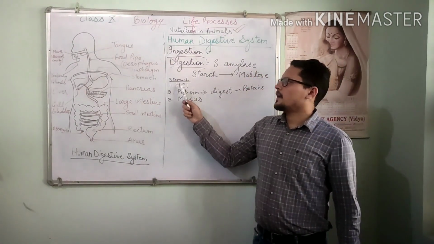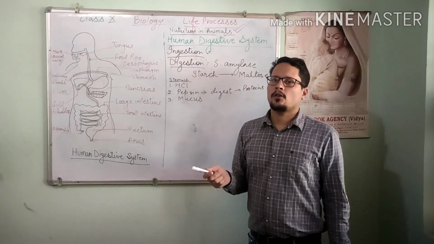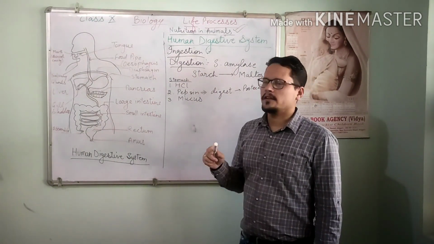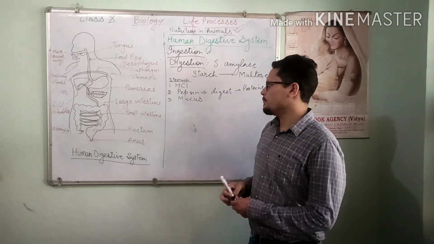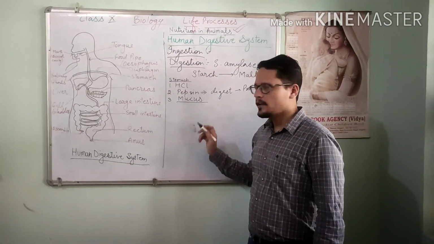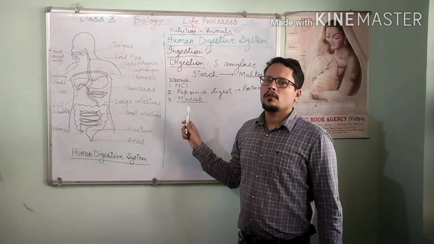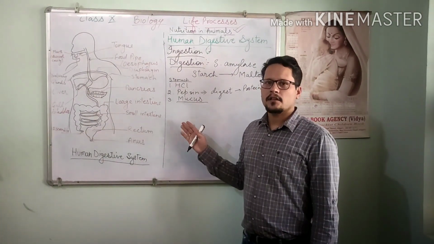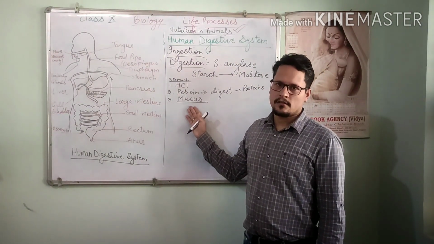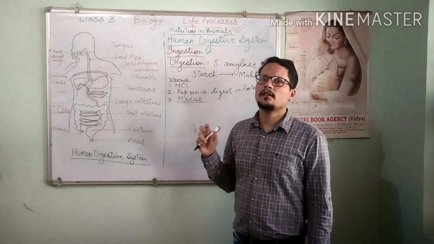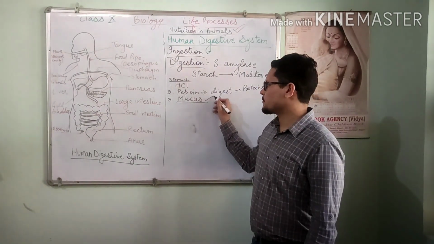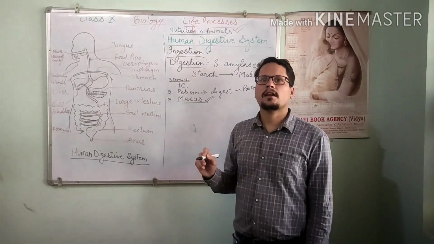Now, HCl is a strong acid. It can corrode the inner surface of our stomach. So, mucus protects the inner lining of the stomach so that there is no corrosion which leads to ulcer, the wounds inside the stomach. Okay, so mucus protects our stomach inner lining.